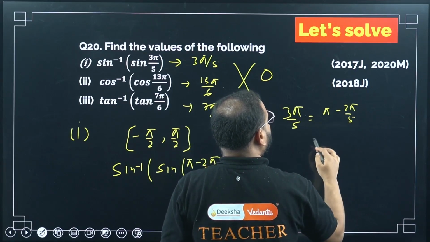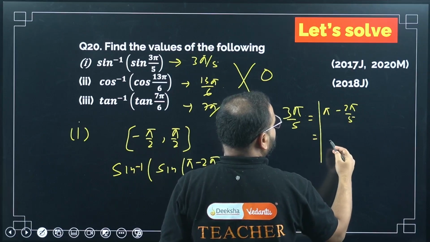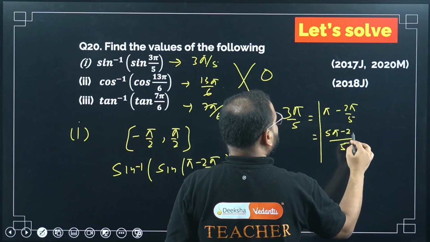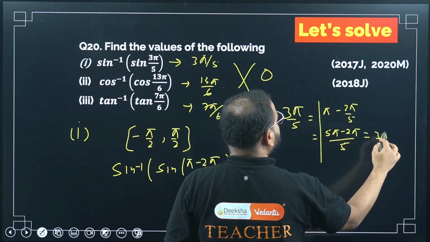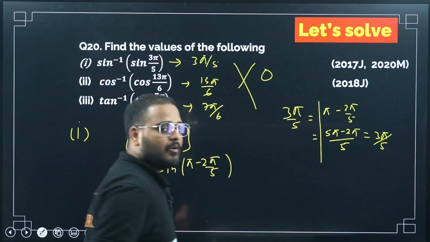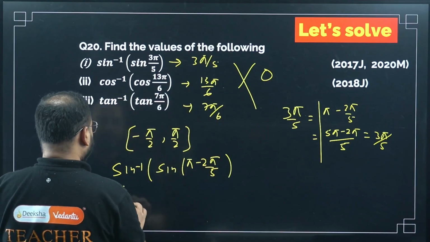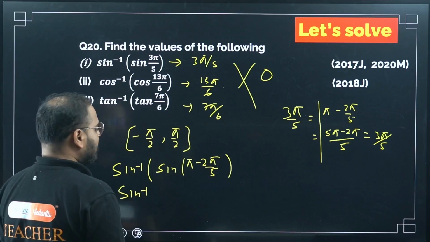Please have a look. If you take the RHS part, please check. 5 is the LCM. 5 pi minus 2 pi, how much is that? 3 pi by 5. Same thing. Okay. I have rewritten this angle 3 pi by 5 in this form. Now the sine will operate on this. What will this become? Please check.